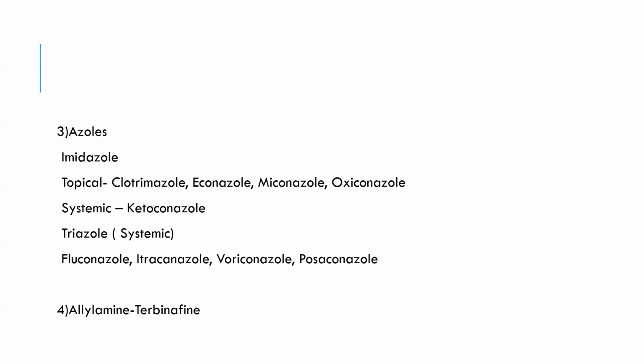Then azoles like imidazoles. Topical azoles include clotrimazole, econazole, miconazole, and oxiconazole. Systemic azoles include ketoconazole, triazoles, fluconazole, itraconazole, voriconazole, posaconazole, and allylamine, that is terbinafine.